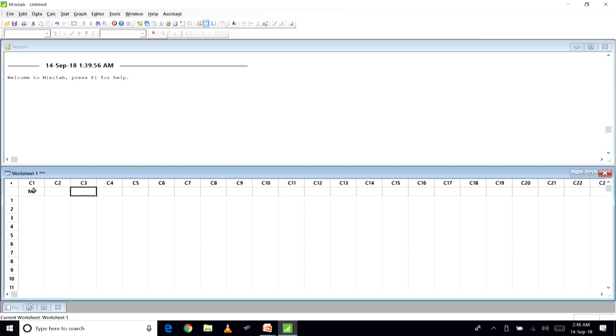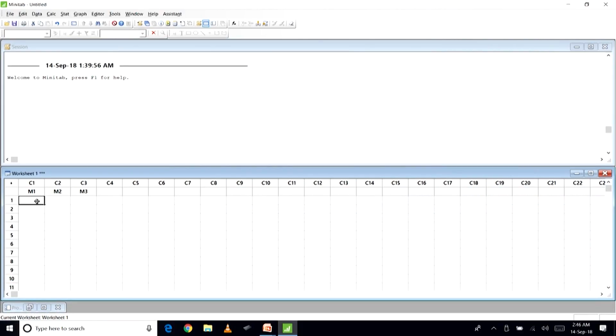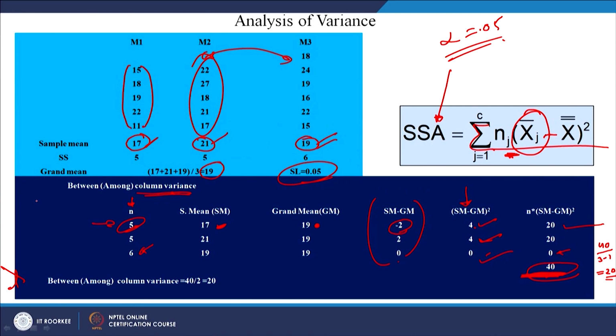So, this is M1, M2 and M3. Fifteen, 18, 19, 21, 22, 11.